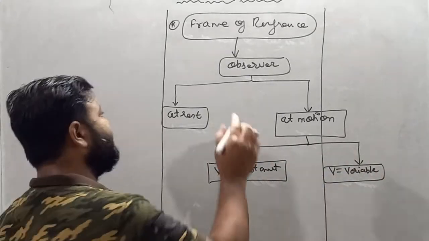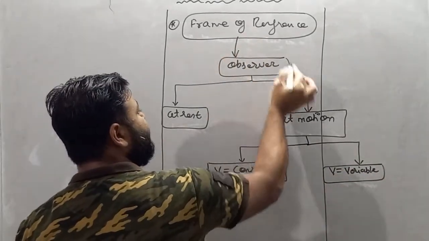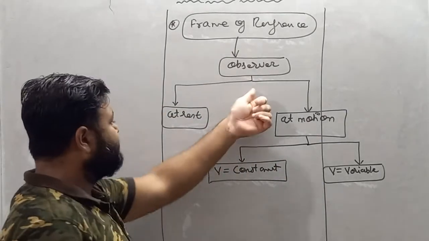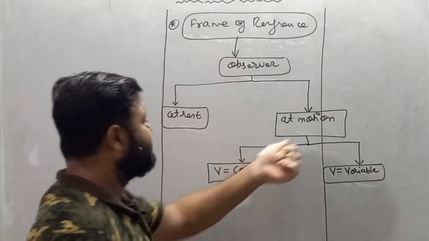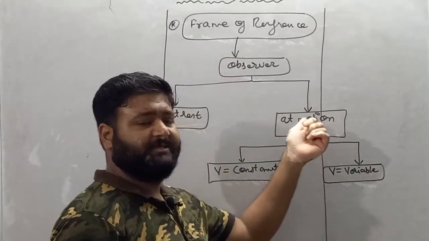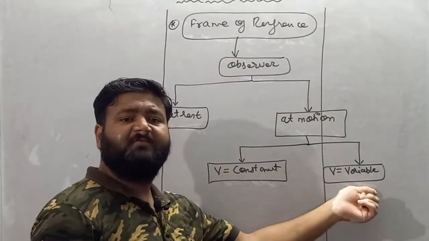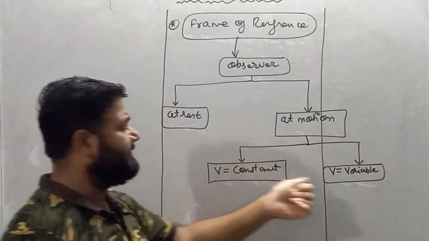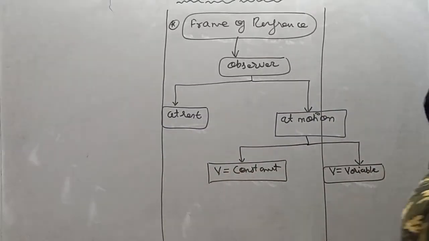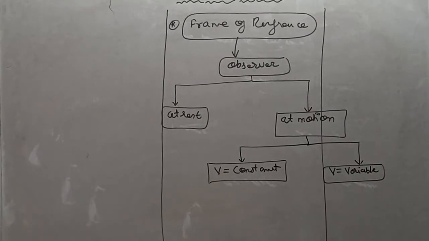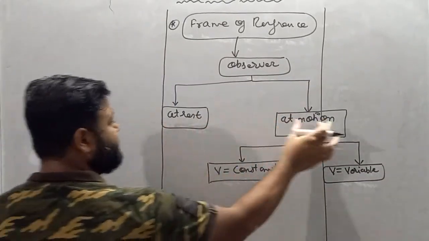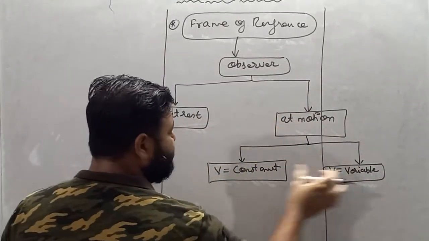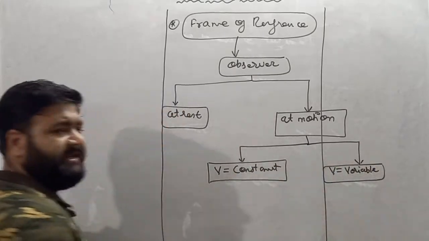So basically frame of reference is nothing but observer, and observer condition is of two types. Either the observer is at rest or the observer is in motion. And again, motion is also of two types, with constant velocity and with variable velocity.